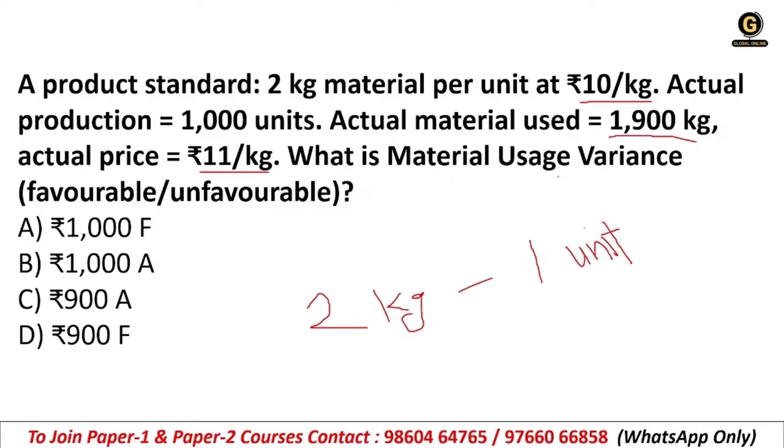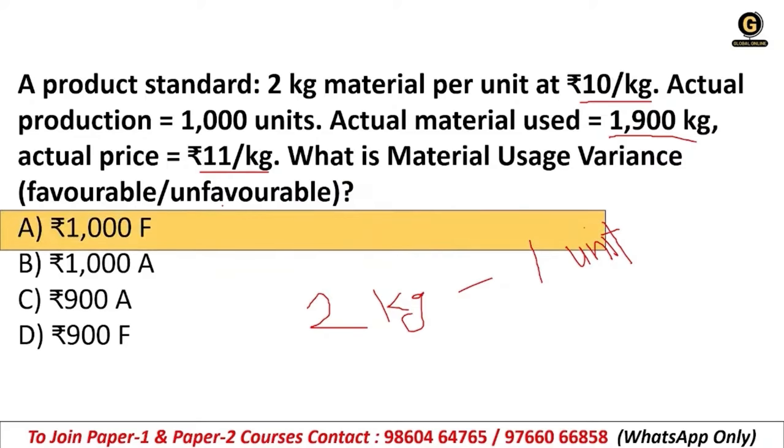So what is the material usage variance? Is it favorable or unfavorable? Remember, whenever we calculate MUV or MPV, we need to calculate and also tell whether it is favorable or unfavorable. Here everything is given: the units, the actual material used, and the actual production. So we need to calculate MUV. What is the formula of MUV? The right answer is 1000.